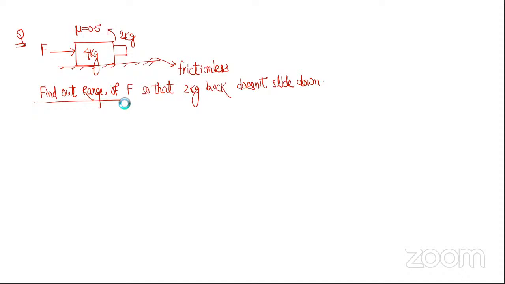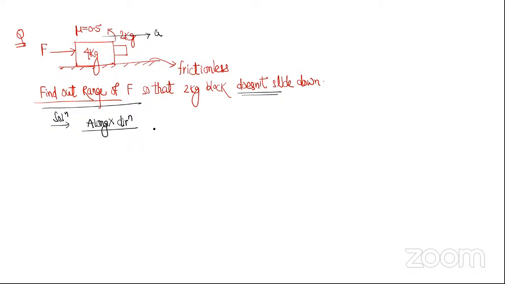So 120 Newton. Yes, it's greater than or equal to 120 Newton. See how to solve. Either you solve it using the 5 steps I said or use logic. First let me solve using the 5 steps. Simple. The body doesn't slide down, that means they are moving together horizontally. So now along the x direction. I hope all of you understand the steps, like choosing the system and drawing a free body diagram. All of you understand all those steps, right?